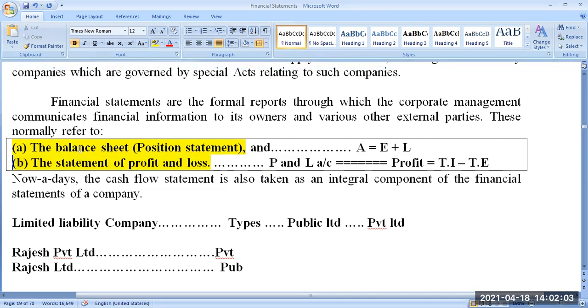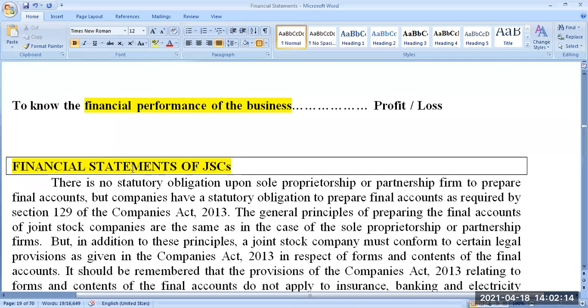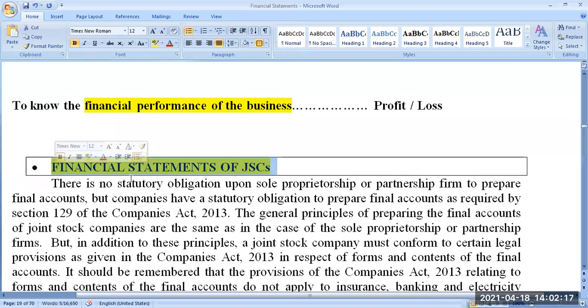We need these two. One is the balance sheet, another one is the statement of profit and loss. These two statements put together, we call it the financial statement of a company. Financial statement of a company.